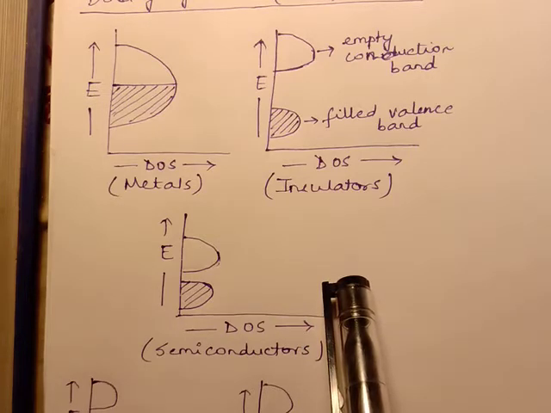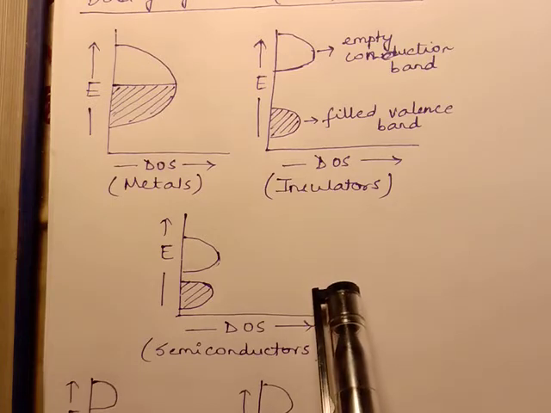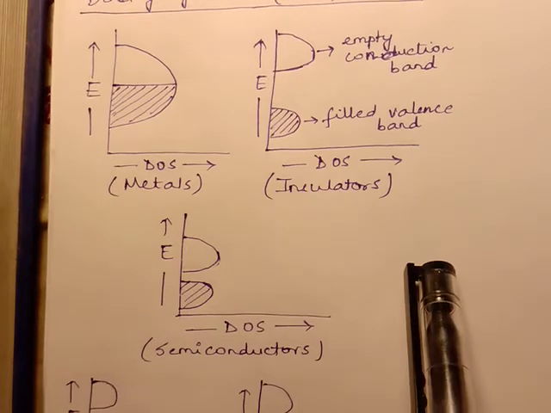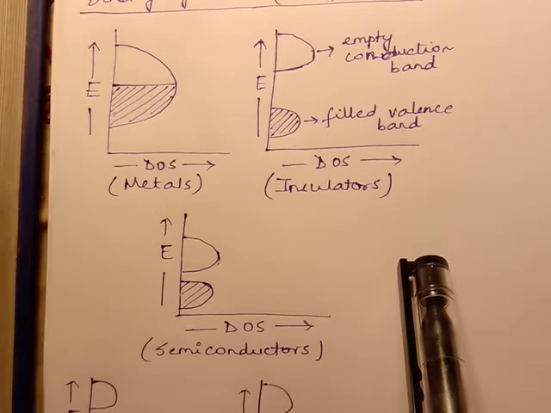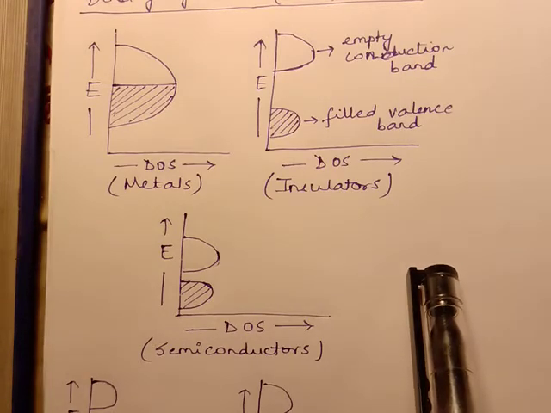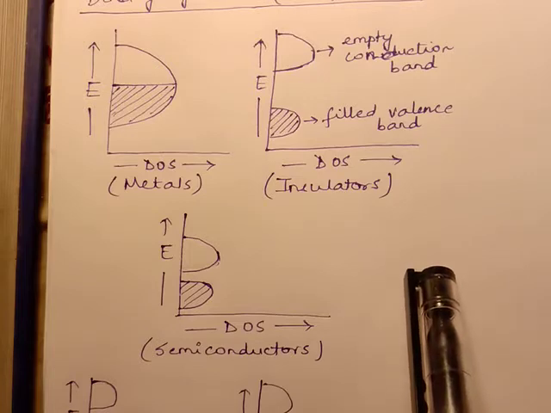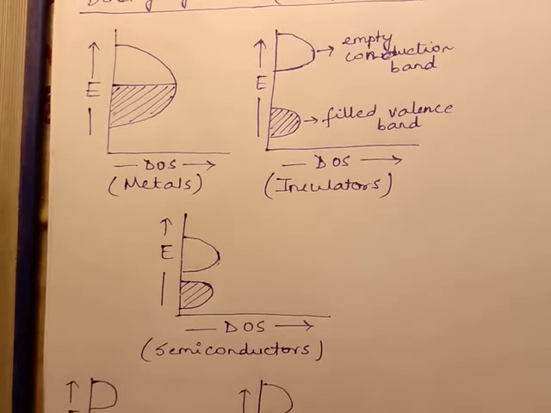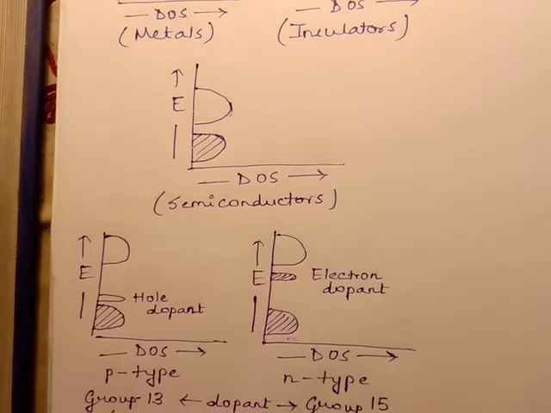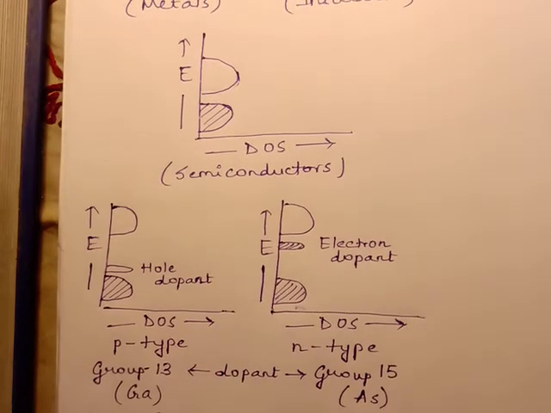In that case, it is called a hole dopant, or a p-type semiconductor is formed. If the dopant belongs to group 15, that is it has more electrons than the semiconductor, then it forms an n-type semiconductor and it is called an electron dopant. The figure has been represented here, as you can see.